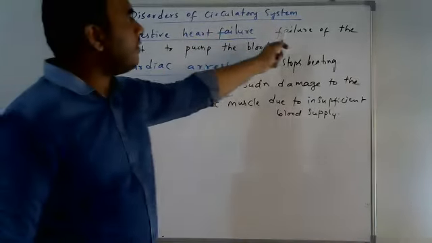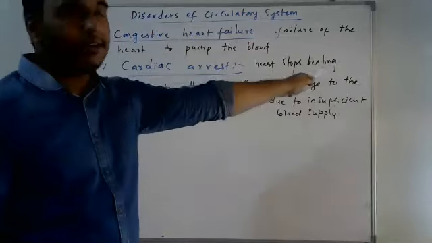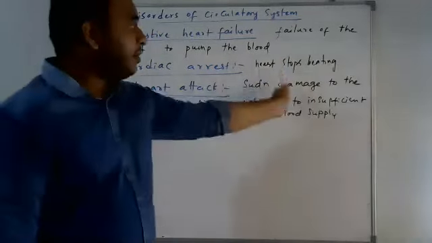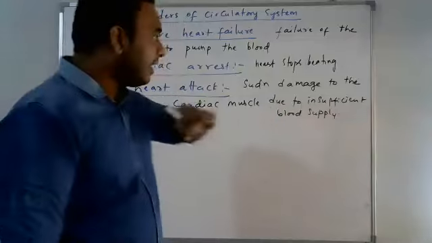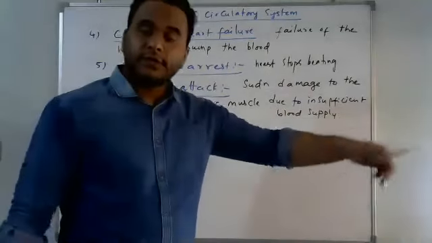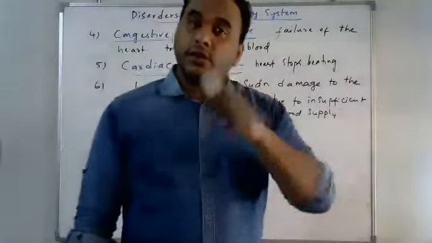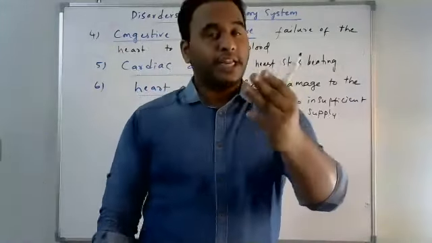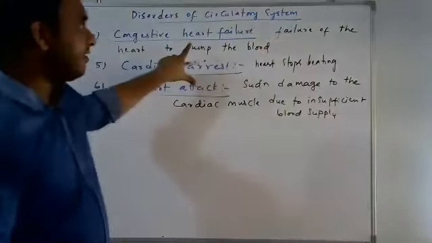So now look at the three meanings. Heart failure is a failure of the heart to pump the blood. Cardiac arrest means the heart stops beating. Heart attack means the damage of the cardiac muscle due to insufficient blood supply. So three words, please find the difference clearly.